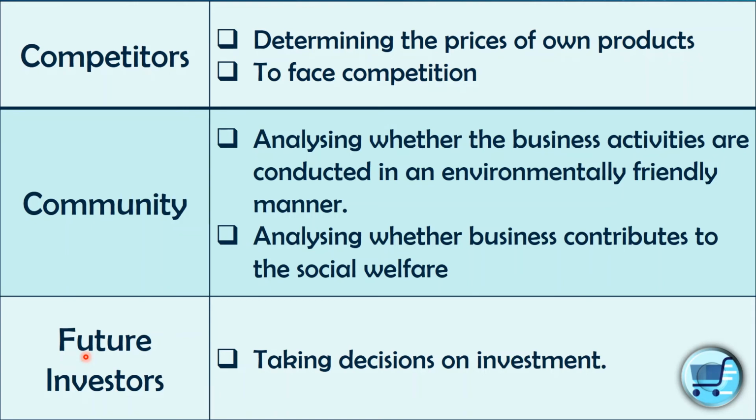If we take a farm, a farm means a specific business, but the farm industry, the agricultural industry, is different. Future investors are the ones who will invest in the future in that agricultural industry.